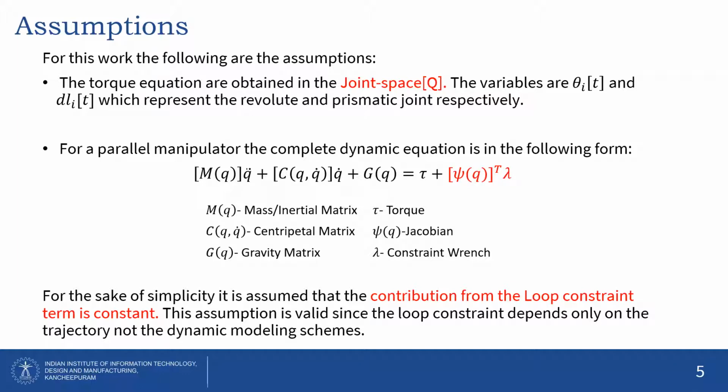Before getting into the work, there are some assumptions which this study considers. First is that the joint torque is obtained in the joint space. Second, the loop constraint matrix is assumed constant for a particular trajectory across all 3 models. It's valid because the loop constraint depends on the trajectory, not on the dynamic modeling schemes.